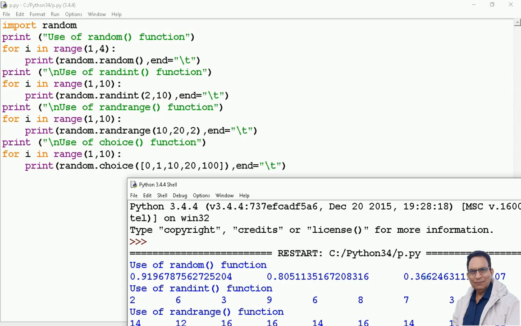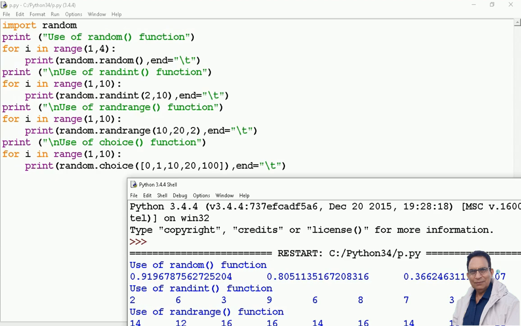The third value is coming 3 point something something. So what does random do? Random generates a random value which is from 0 to less than 1. I repeat, 0 to less than 1. Any fractional number which is coming between 0 and 1, means the number generated is 0 to less than 1. I hope this part is clear.